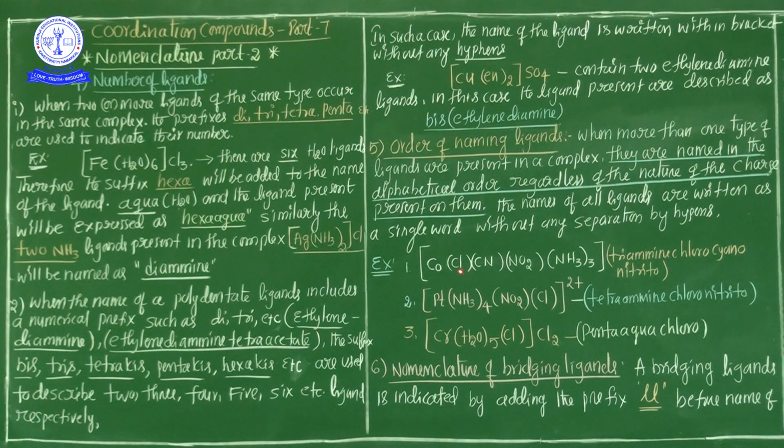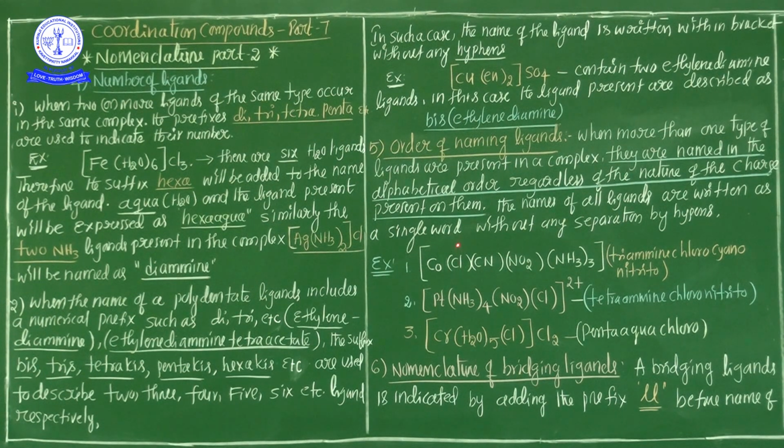So when we name the ligands, if there is more than one type, it is independent of the nature of the charge present on them. It does not depend on the charge on the ligand. So we arrange them in alphabetical order. For chlorido, it starts with C. Cyanido starts with C. We look at the first letter of the name of the ligand, not the first letter of the formula.